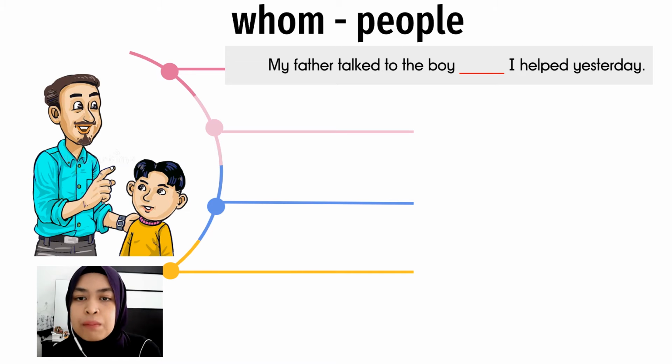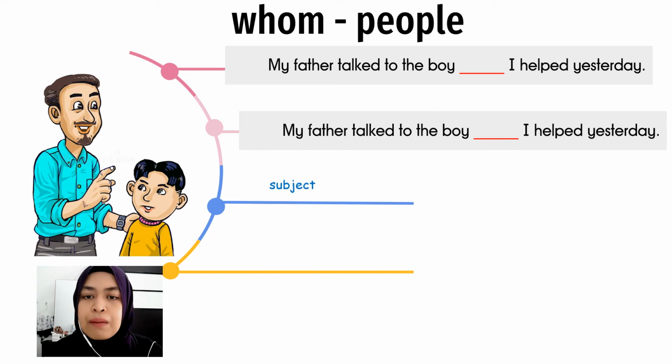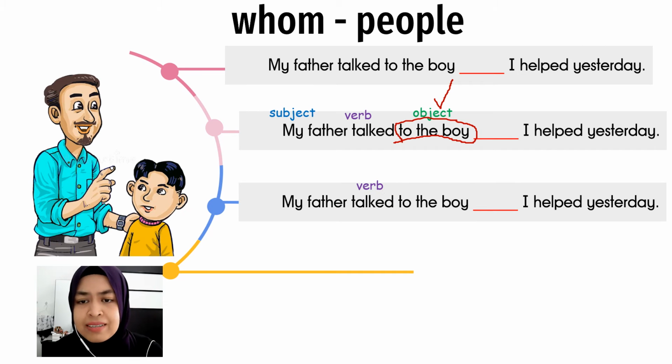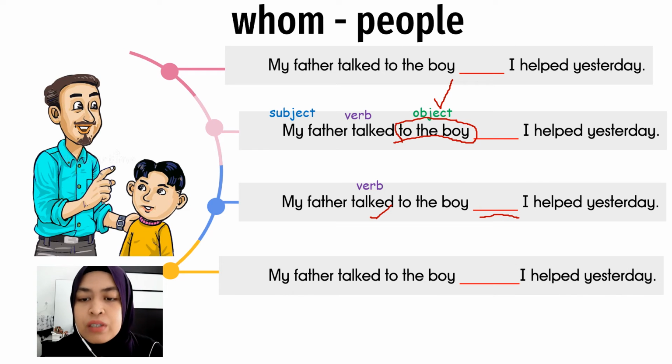So, are we talking about ayah or are we talking about the boy? Okay, so my father is the subject. Talk is the verb. The boy is the object. So, we are talking about the boy, the object. As you can see, here the blanks, tempat kosong, is after the first verb. Okay, so your answer should be, my father talked to the boy whom I helped yesterday.